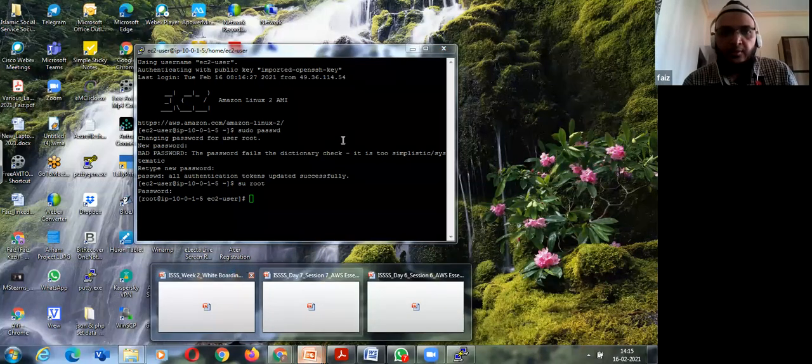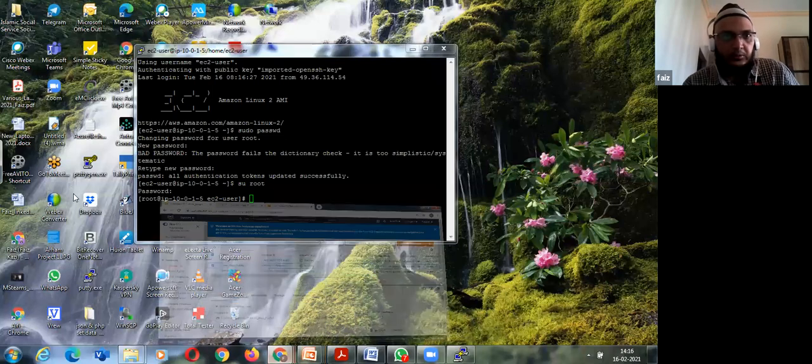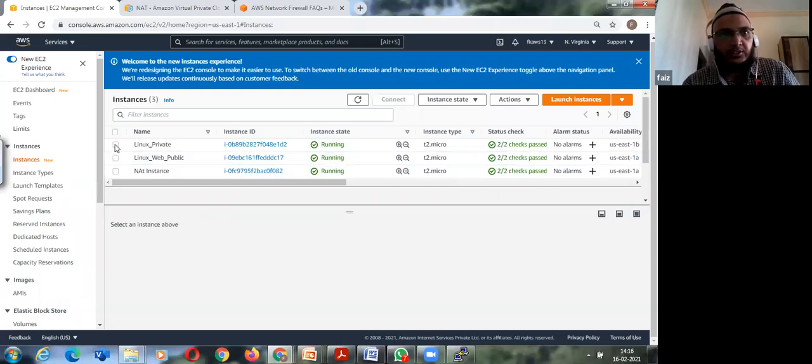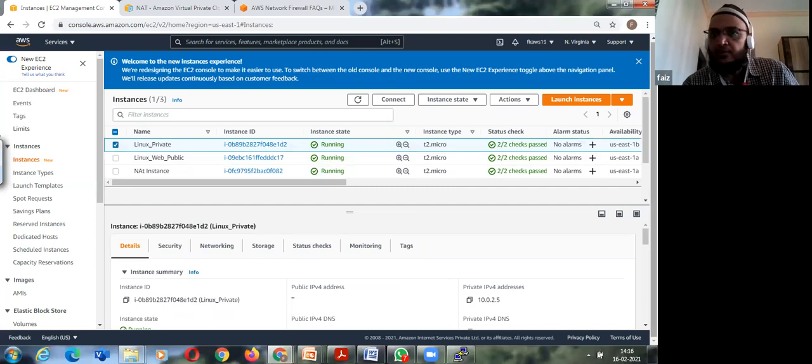So we saw that now I'm able to access the public instance. But what about the private instance? If you see the private one, it doesn't have any access to the internet, so I will not get a public IP address over here. So how can I connect to it? I cannot assign an internet gateway to a private subnet because I don't want it.